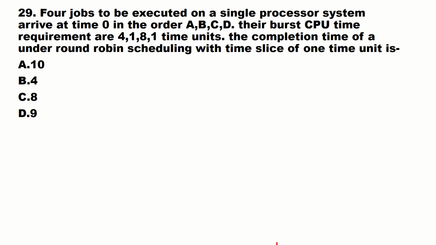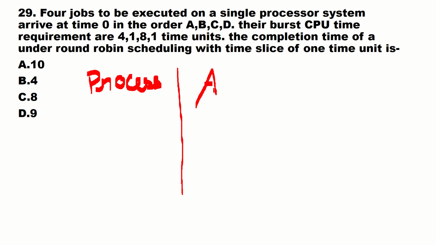Okay, one numeric is there. Four jobs are to be executed. So you can write here process and arrival time. This is round robin scheduling. You want to do it in round robin scheduling. This is your arrival time, and next one is your burst time.